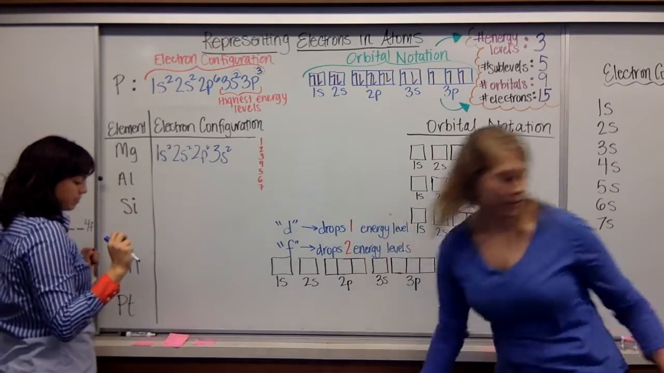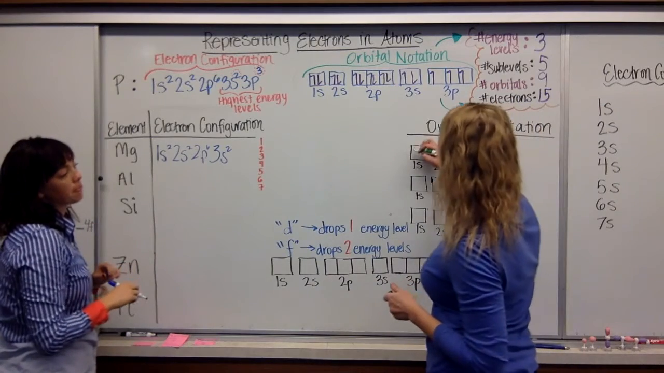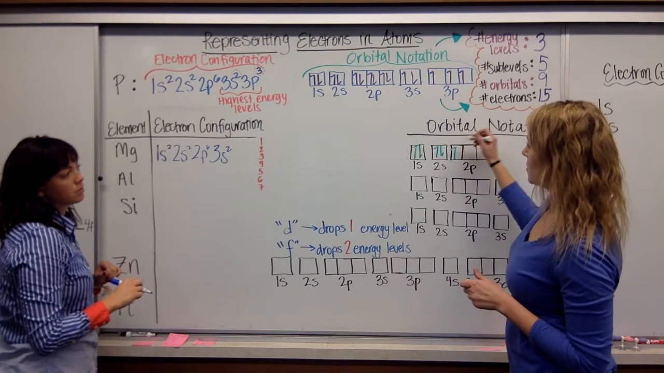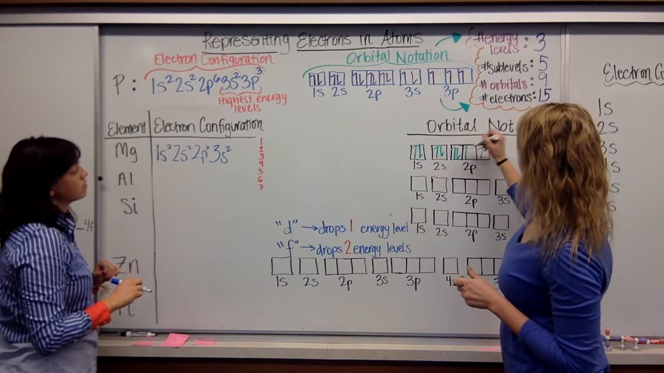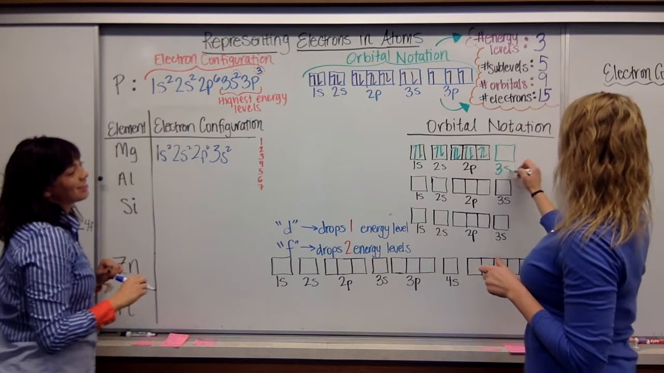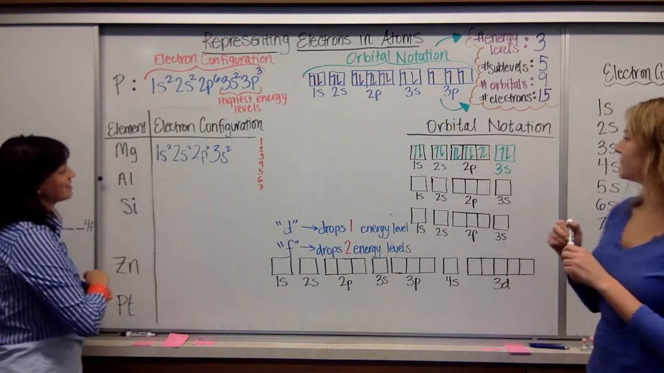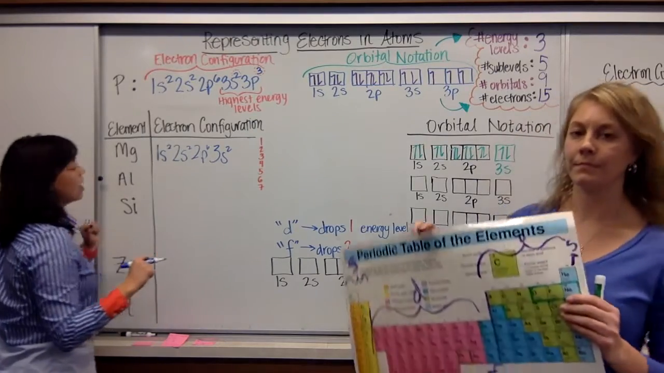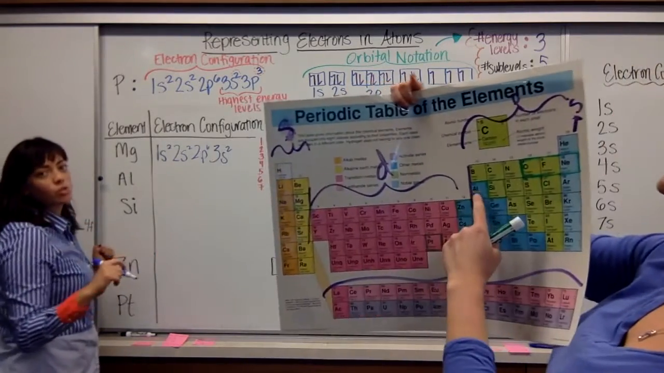If I'm going to do the orbital notation for that, it's going to look like this. 1s2, 2s2, 2p6, 3s2. Great.